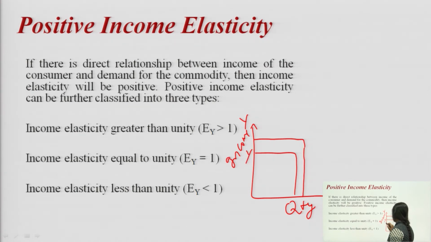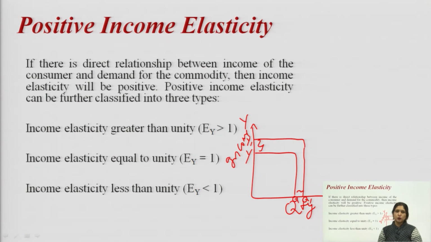Initially it is y and q, and if income increases from y to y1, the quantity demanded will increase from q to q1, but you can easily find out that the percentage change is less. The gap between q and q1 is less as compared to y to y1. So, this is the graph for income elasticity less than unity, where EY will be less than 1.